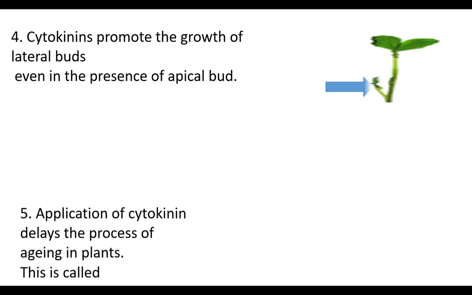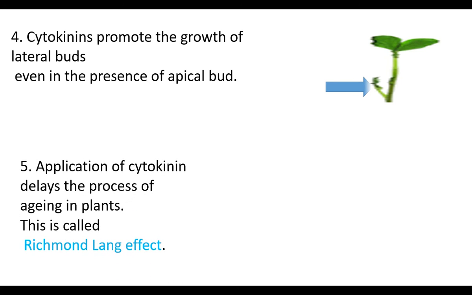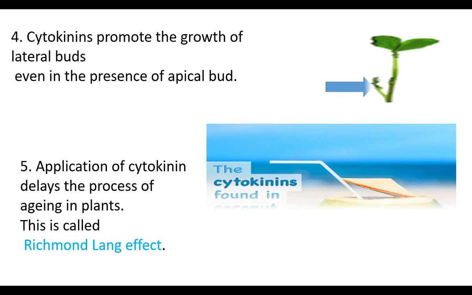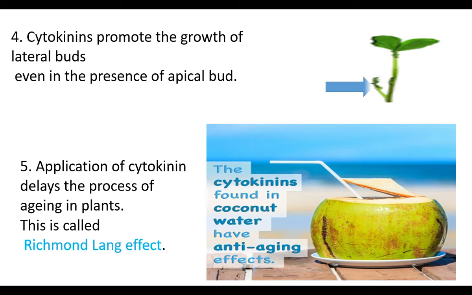Application of cytokinin delays the process of aging in plants. This is called the Richmond-Lang effect. The cytokinins present in the liquid endosperm of coconut have an anti-aging effect on plants.